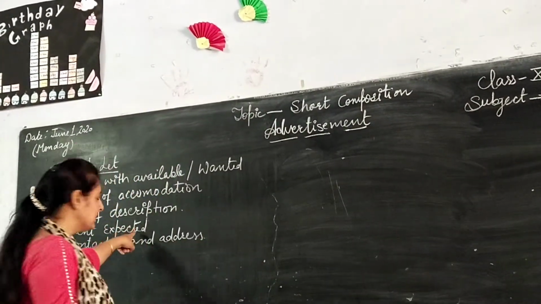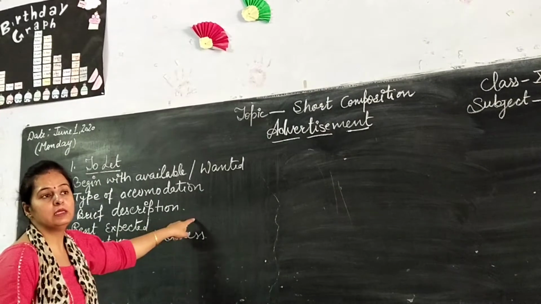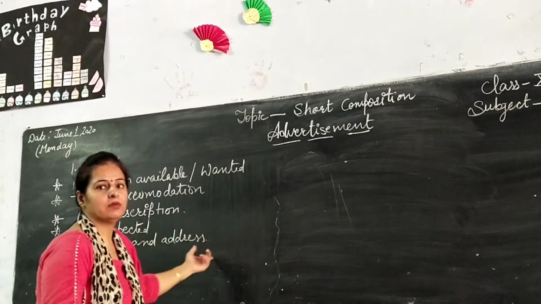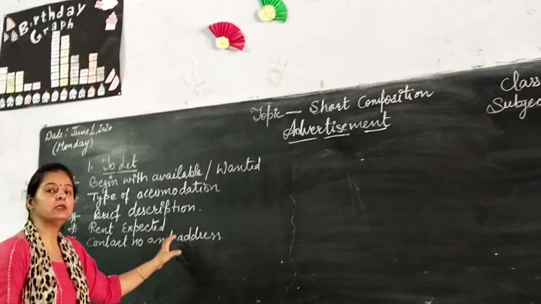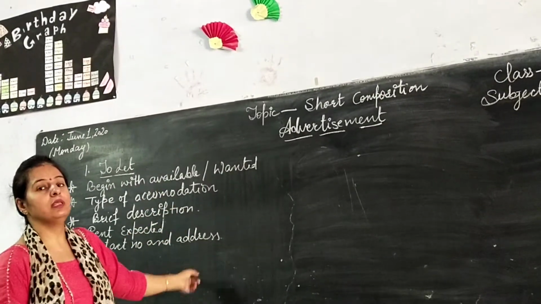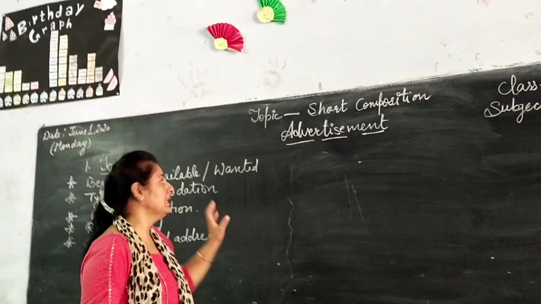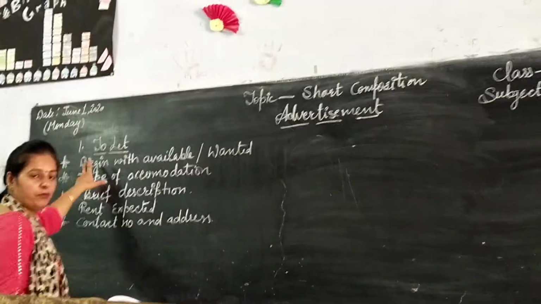And then after, the next point, the rent expected is 10,000 per month or 7,000 per month, whatever it is, you can describe. And at last, the interested person can contact on this number and address. This is the advertisement under the heading of to let.